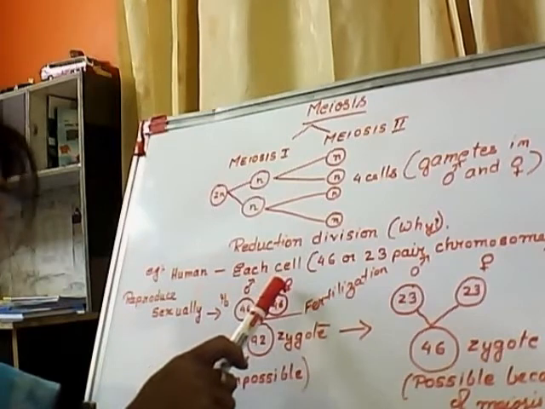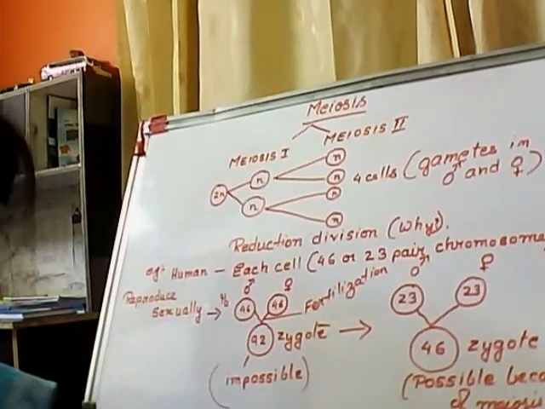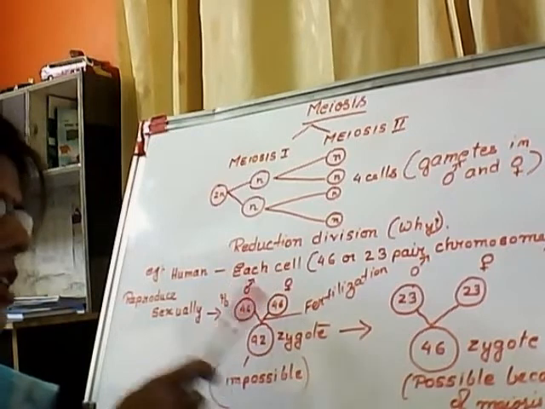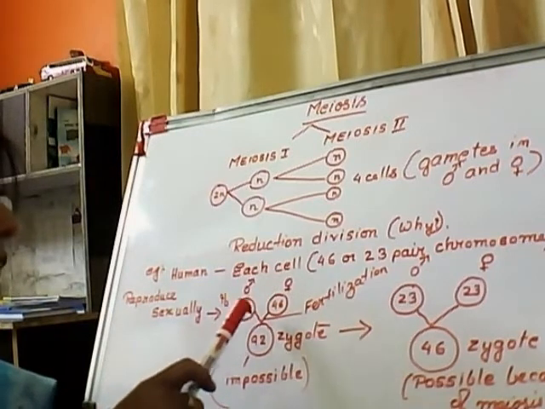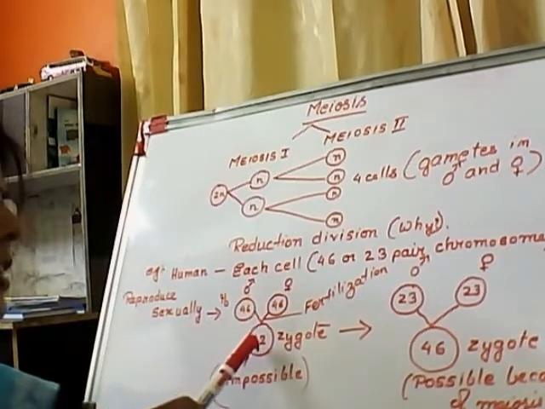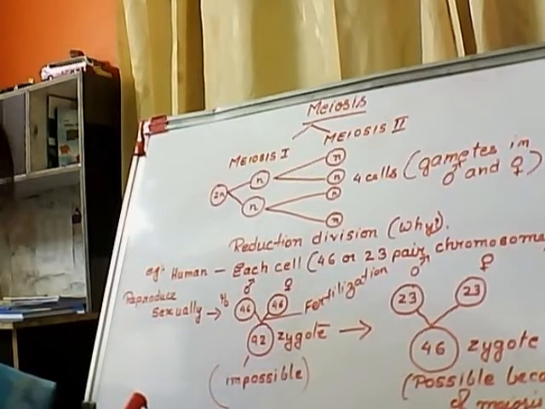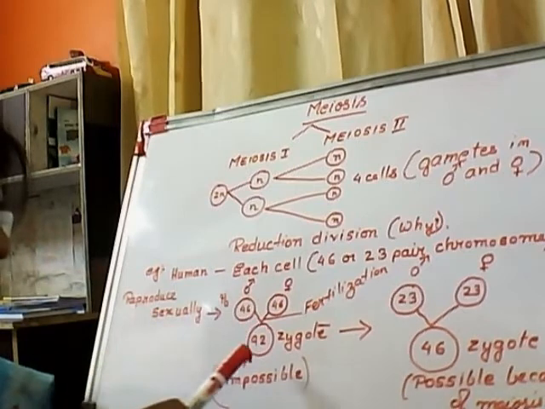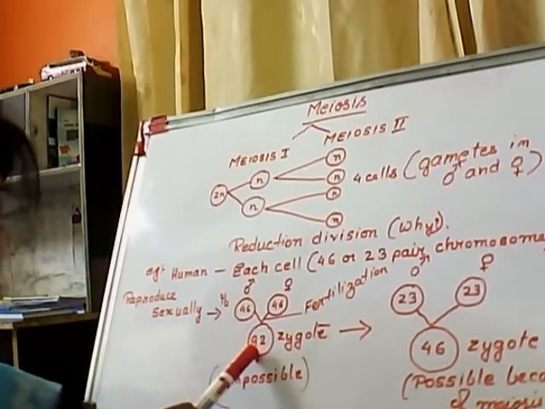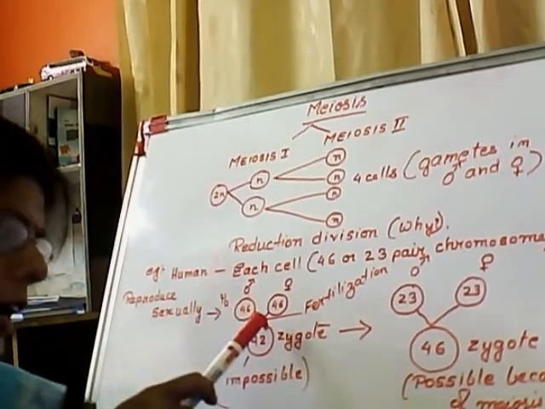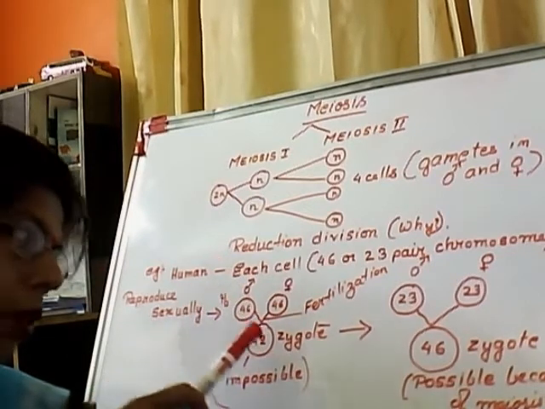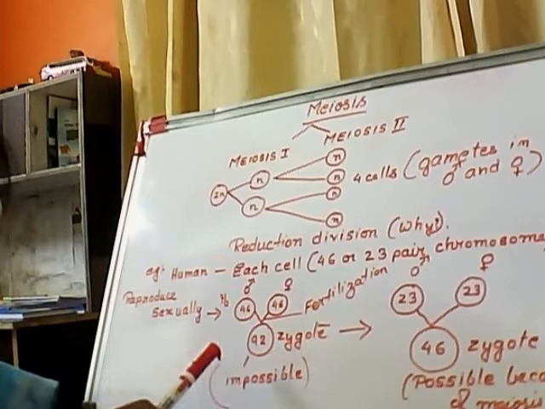When we talk about gametes, those are also germ cells. Now if the germ cells have 46 chromosomes, then after fertilization they will have 92. That means 46 plus 46 gives you 92. That means the zygote cell will have 92, which when it undergoes mitosis cell division, all the cells will have 92.